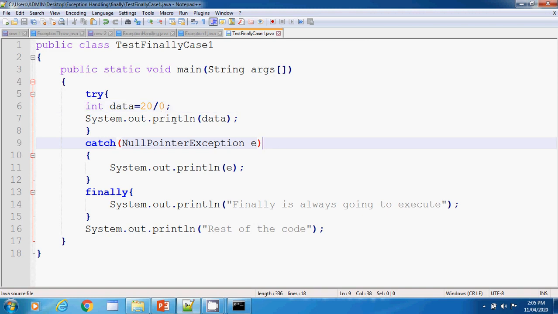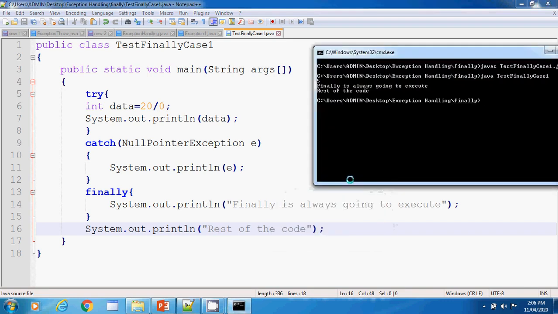So the exception is occurring, but it is not handled properly. Then also the finally block is going to be executed. The other part is not going to execute. Even the rest of the code is not going to execute, because we have not handled our exception properly.